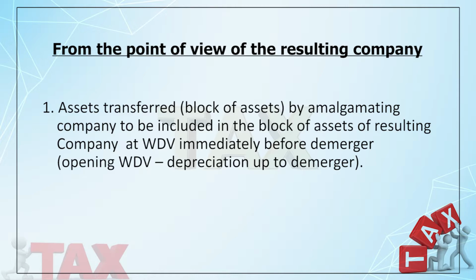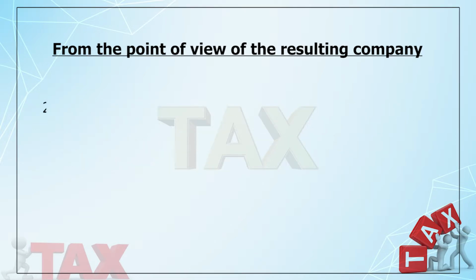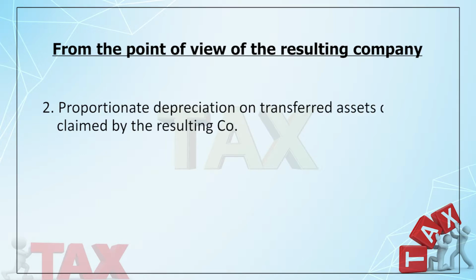So you include the asset in your block of assets at opening WDV minus depreciation allowed to the demerged company, right? And you can also get the proportionate depreciation. No harm in that. Then, in a similar way to amalgamation, a series of benefits are given to the resulting company. I will discuss these one by one.